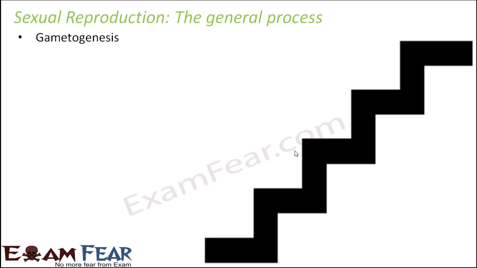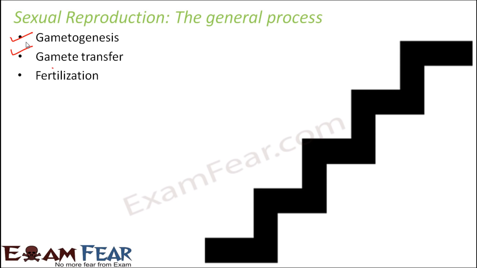Correct? In order for the gametes to fuse, first of all, the gametes need to be produced, and that is what happens in gametogenesis. This is the stage where the male gamete and the female gamete are formed. Once the gametes are formed, they need to meet in order to fuse. That transfer of gametes, so that they can meet and fuse together, comes under gamete transfer. Then happens the fertilization.